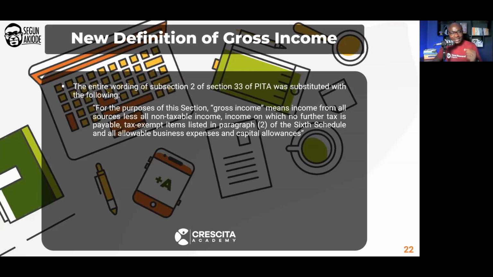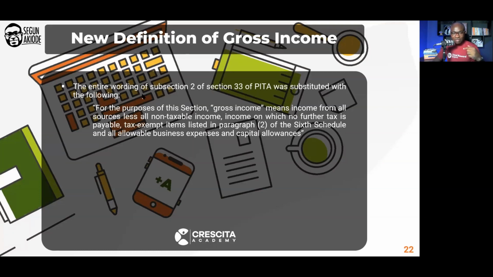But by virtue of Finance Act 2020, which took effect on 1st of January 2021, in defining your gross income, which will determine your variable consolidated relief allowance, you have to take away the non-taxable parts, which has to do with the tax-exempt elements, talking about your pension and your NHF, because they are tax-free elements. You would subtract them from your annual salary before you can calculate 20% of that as your variable consolidated relief allowance.